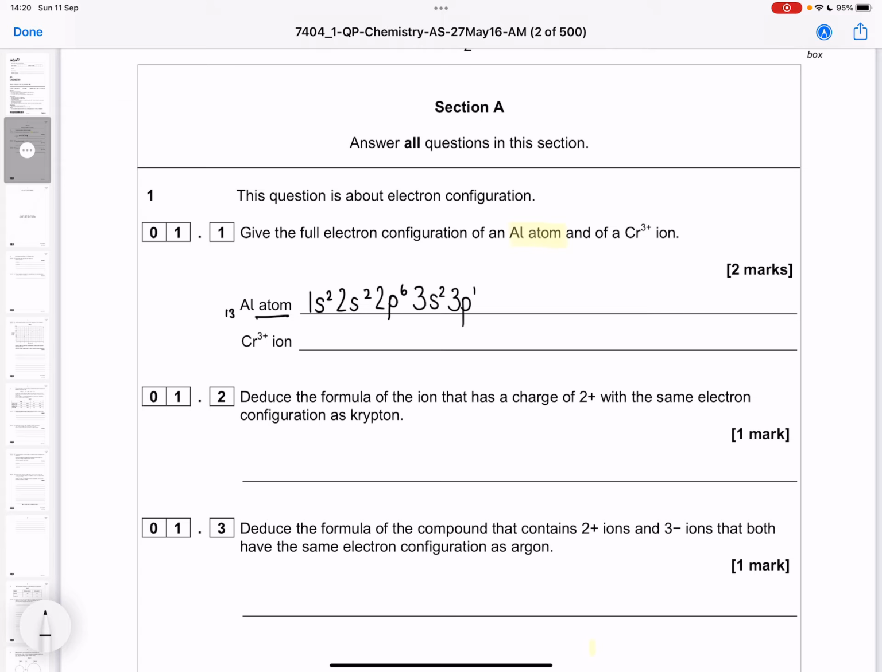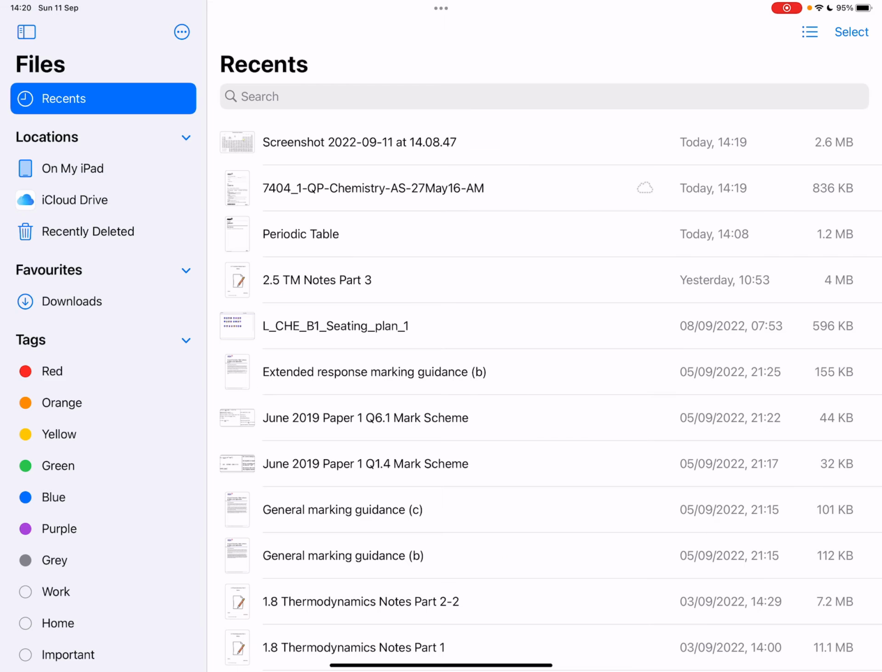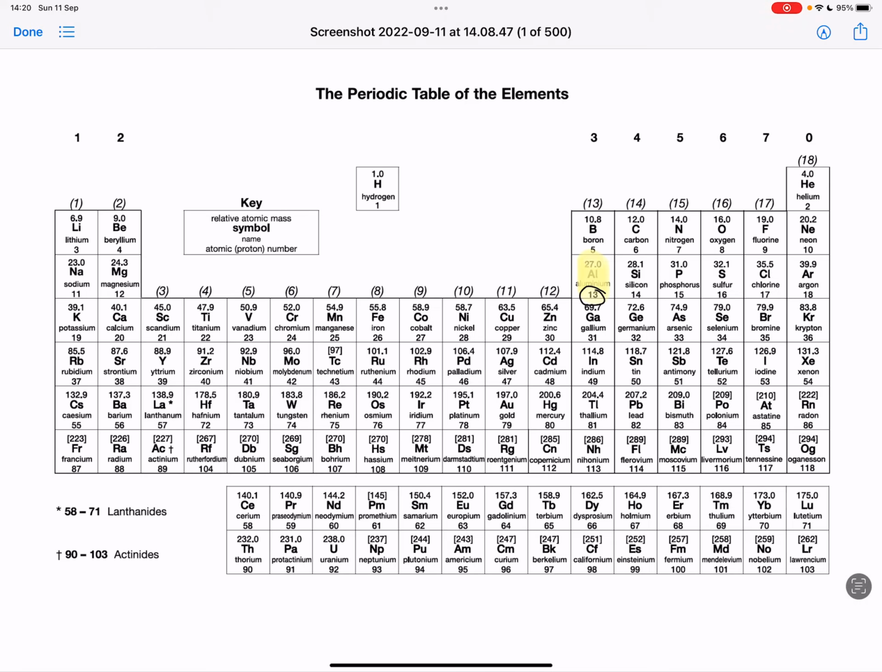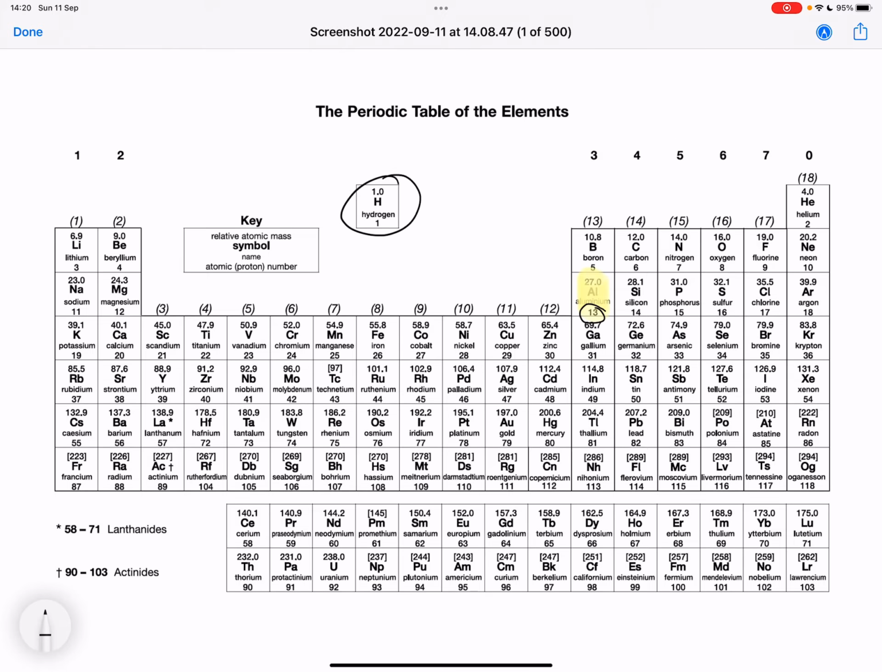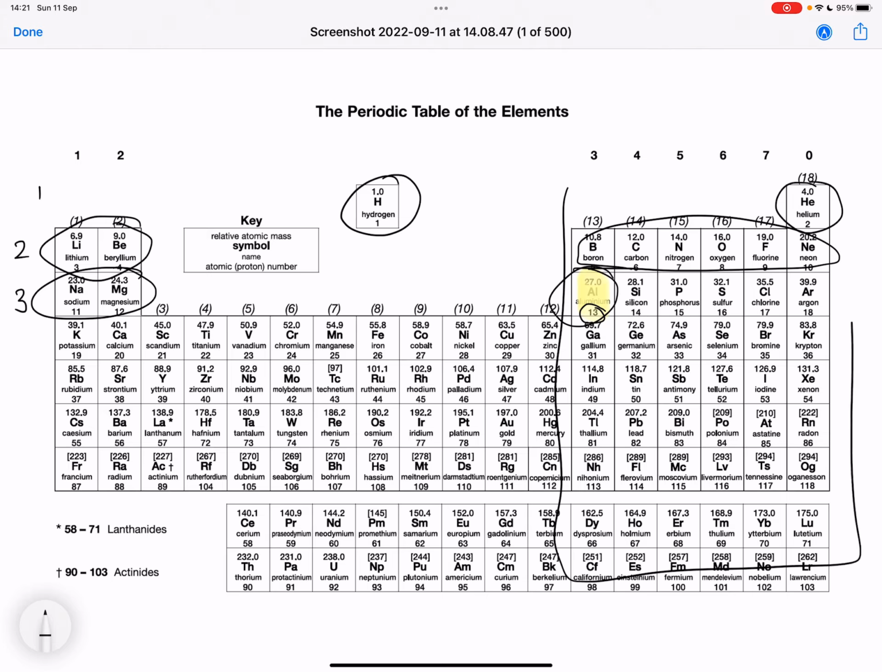Now, does that make sense for its position in the periodic table? If we go back and have another look at our periodic table, we've got 1s2, 2s2, 2p6, 3s2, 3p1. So this does make sense. It's in the third shell, third period. It's in the p subshell, and the p subshell refers to this part of the periodic table here, and it's the first one along, so 3p1.